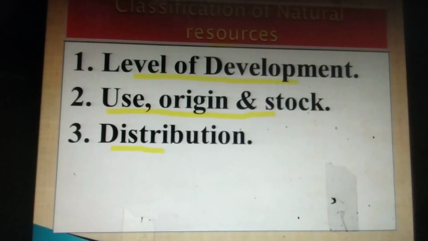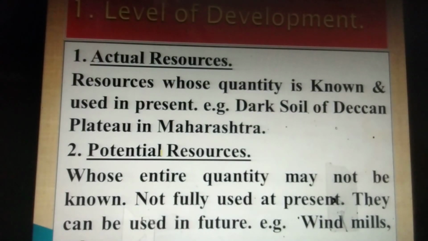And the third one is on the basis of their distribution. Coming to our first classification, the level of development, we divide our natural resources into two parts. First is the actual resource, second is the potential resource.